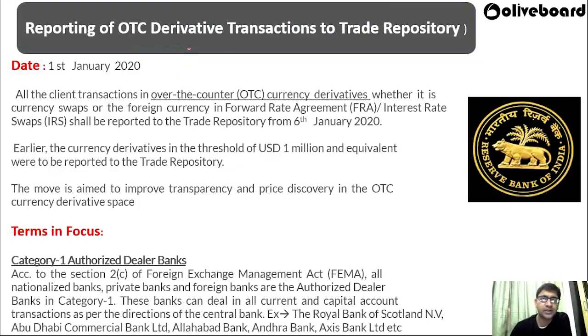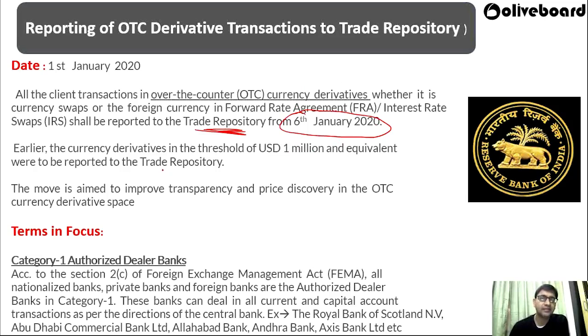The first notification is reporting of OTC derivative transactions to the trade repository. This notification was released on January 1st, 2020. All client transactions in over-the-counter currency derivatives, that is, the currency transactions taking place, now have to be reported to the trade repository from 6th January. Whatever transactions are done on currency derivatives, under currency swap, foreign currency forward rate agreement or interest rate swap, have to be reported to the trade repository from 6th of January.